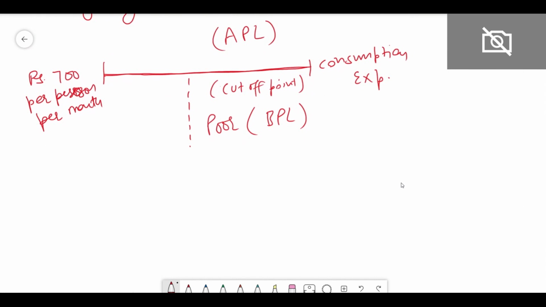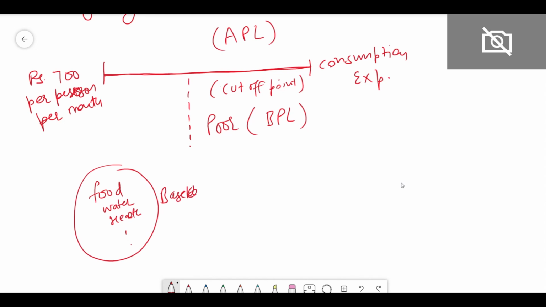So suppose a person requires a certain level of food, certain level of water, some health, and so on. So this is the basket of consumption expenditure.